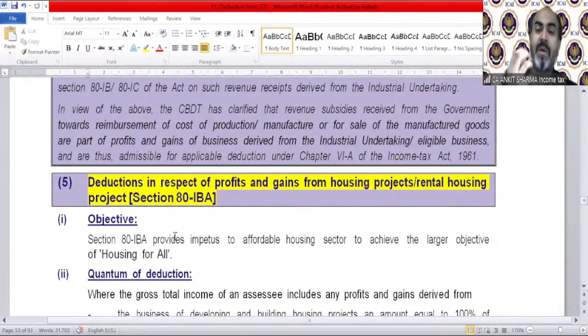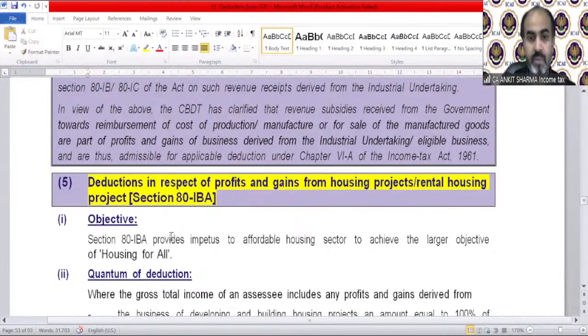So if a builder is about to earn like 5 crore rupees from a housing project, and he's fulfilling the section 80-IBA norms, then what will happen? His whole amount of profit is going to be allowed as a deduction. So income tax says that if you are fulfilling certain conditions for a housing project or rental housing project, then the whole amount of your profit out of that project will be allowed as deduction under section 80-IBA if you are completing it within a certain time. So what will happen now? The builder will try to complete within time, because if that happens, he can save a huge amount of tax.